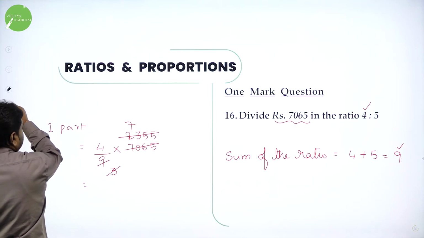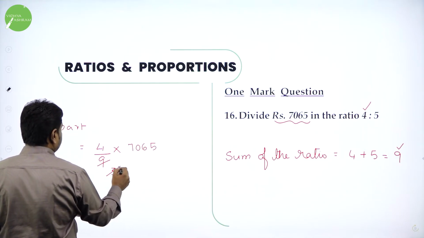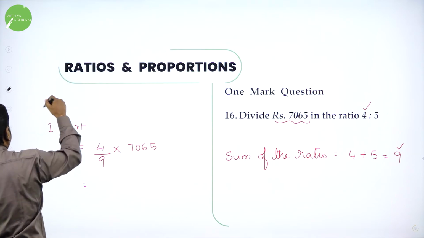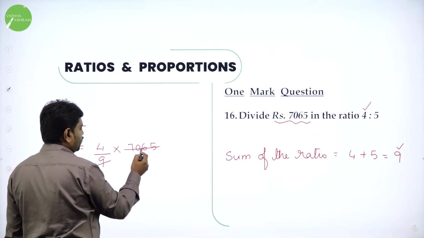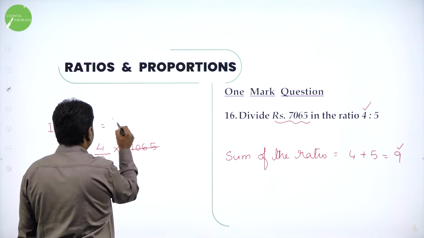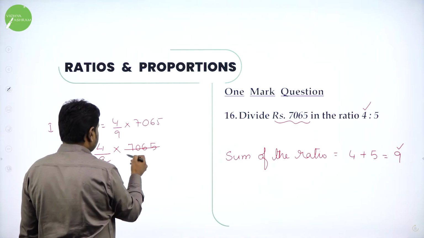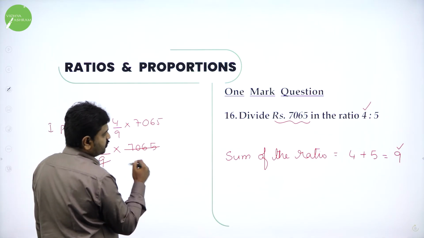Directly you can divide. So I'll divide this with 9 only. Dear students, divide it with 9. It is divisible. So here what we have? 4/9 into 7065. So do it with the 9 table. It is 7,065.